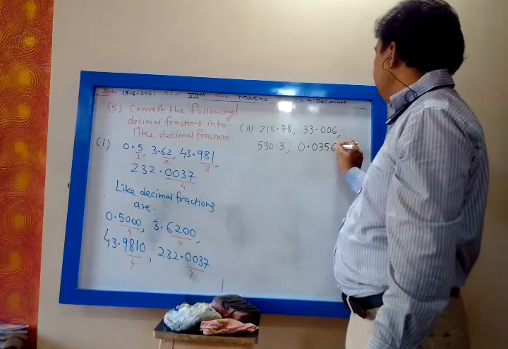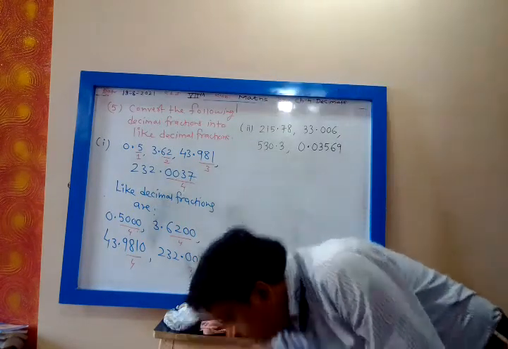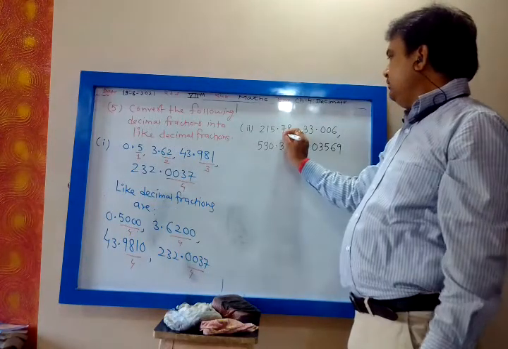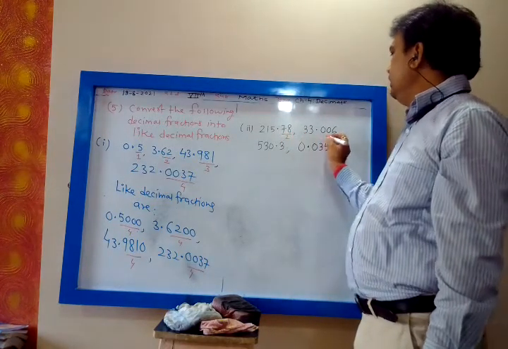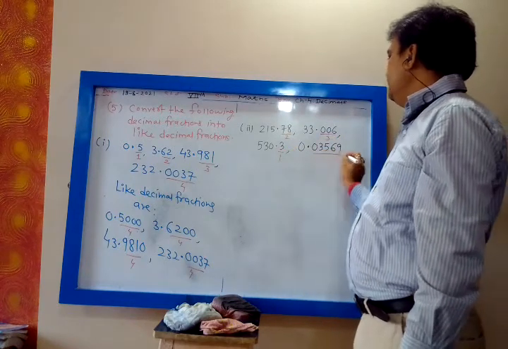You count how many decimal places are there. The first one is 2, the second is 3, next is 1, next is 5.